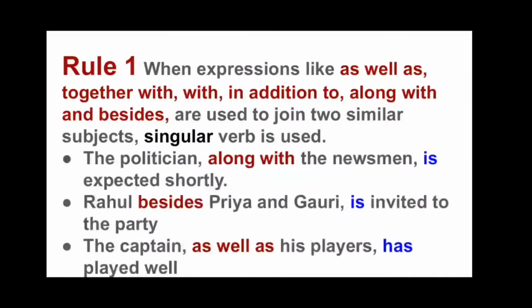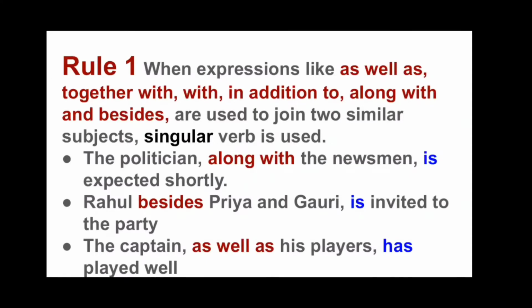Now there are a few rules. So let's take rule number 1 first. When expressions like as well as, together with, in addition to, along with, and besides are used to join two similar subjects, we use a singular verb.